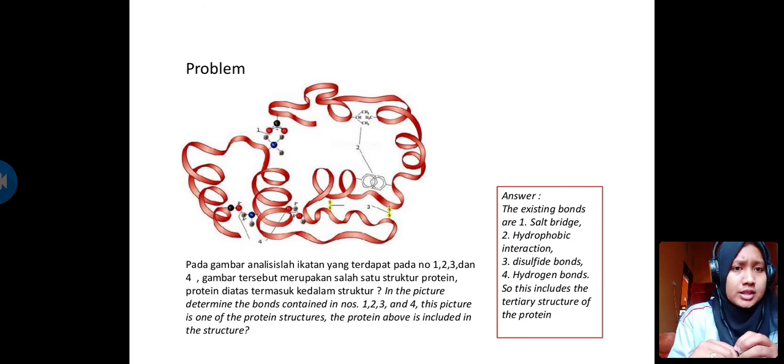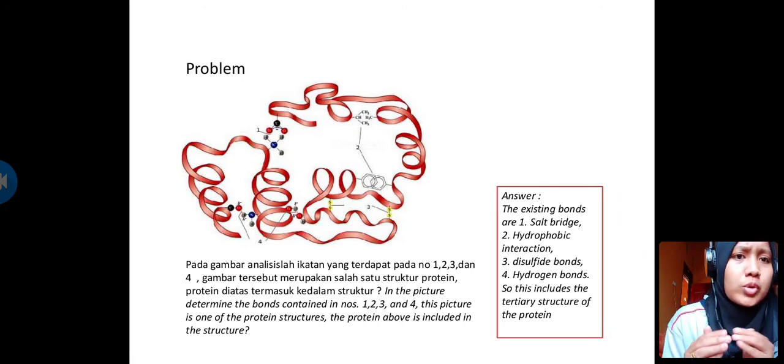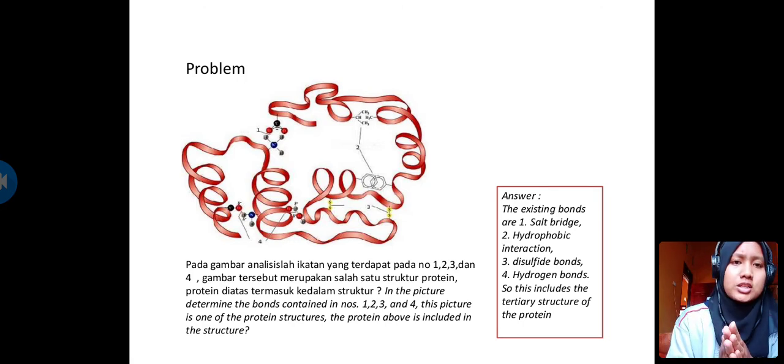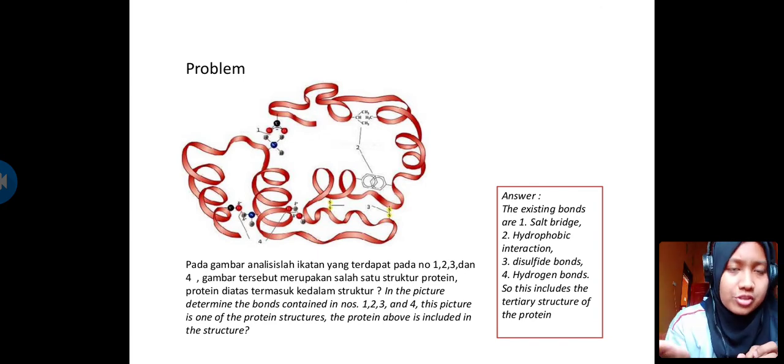After we know the bonds contained in the structure, we can know the structure of the protein. We can conclude this is the third, the tertiary structure of the protein.